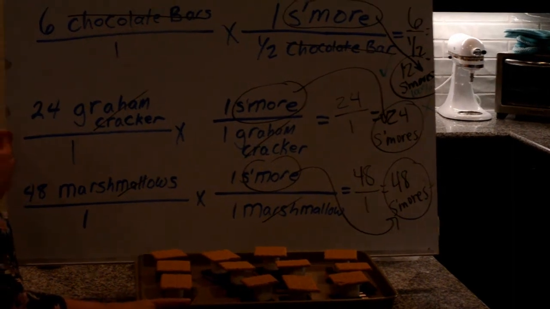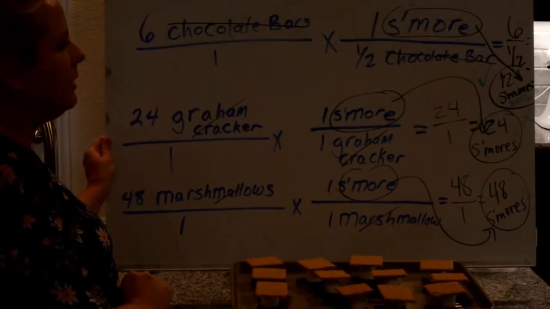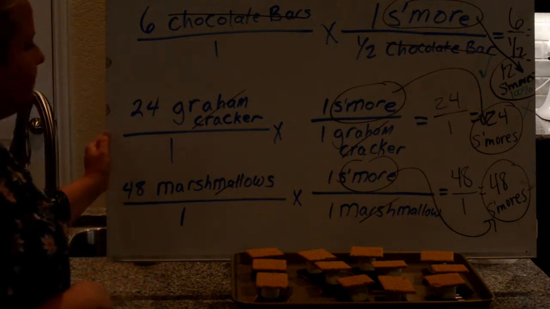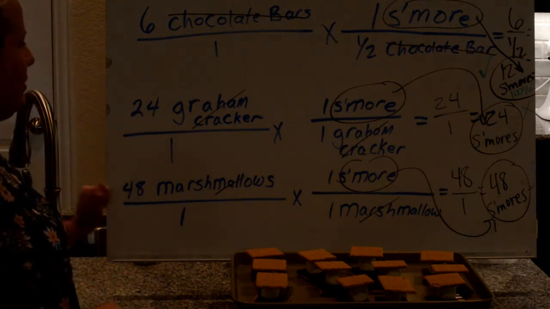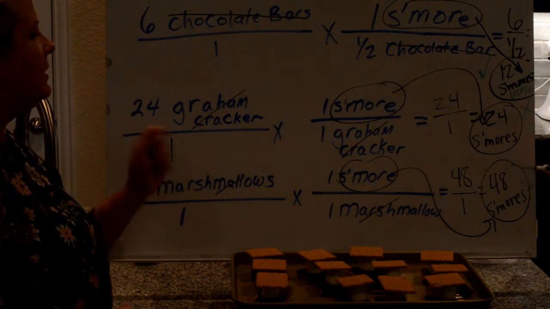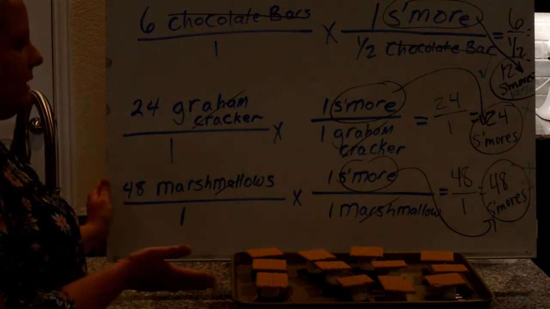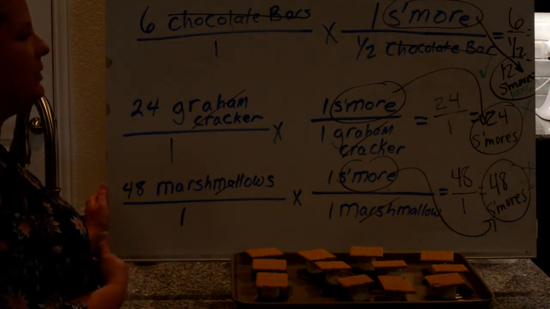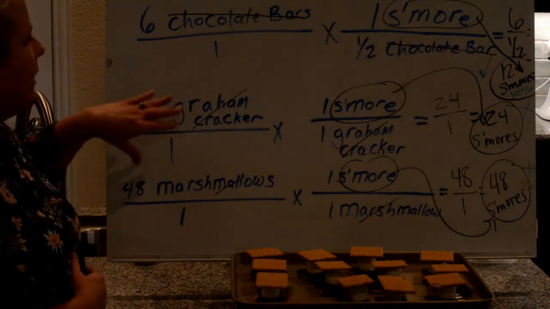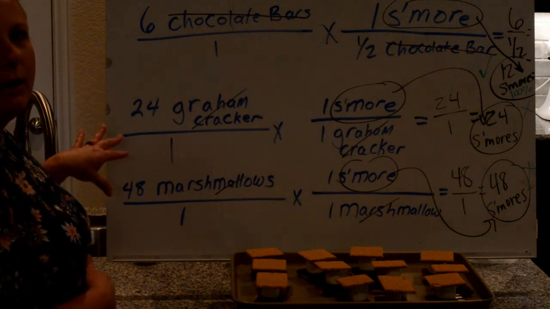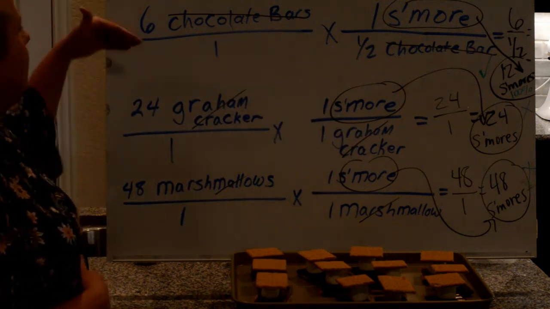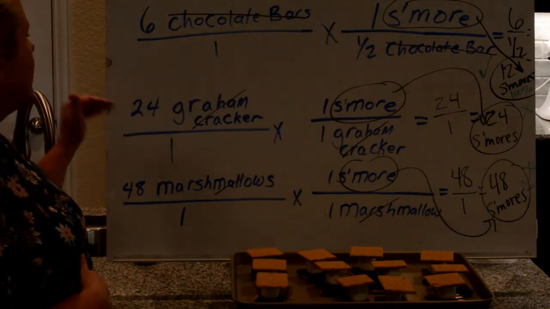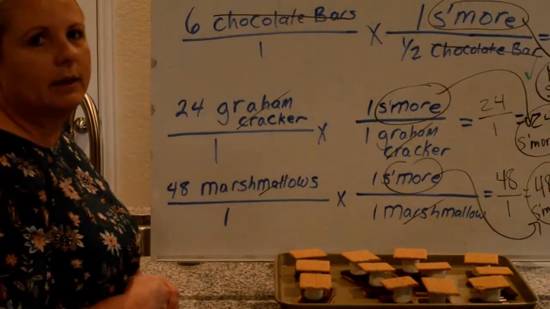Okay, so we did not have 100% yield on our graham crackers. We had some excess left over. And 48 marshmallows. We didn't make 48 s'mores, so we had 36 marshmallows left over, so that's not 100% of our marshmallows used. So we're going to look at how we can figure out our limiting. We were limited by how many chocolate bars. So we're going to figure out what percent yield we had from our graham crackers and our marshmallows next.